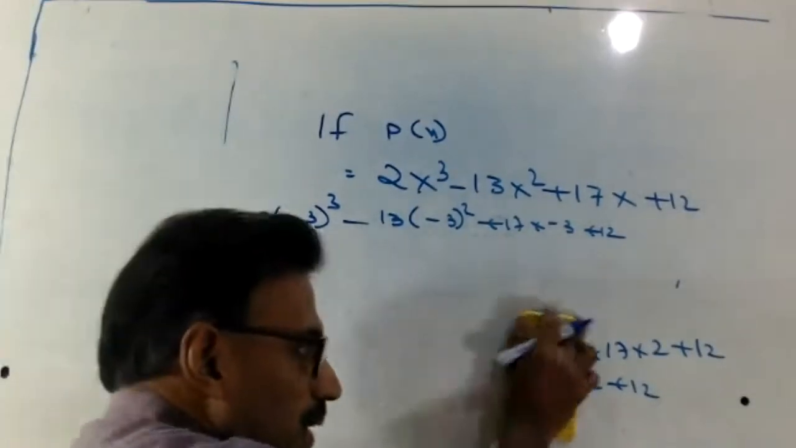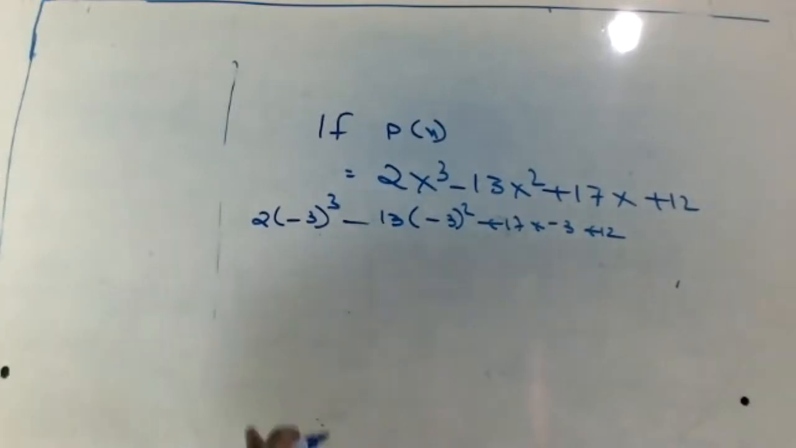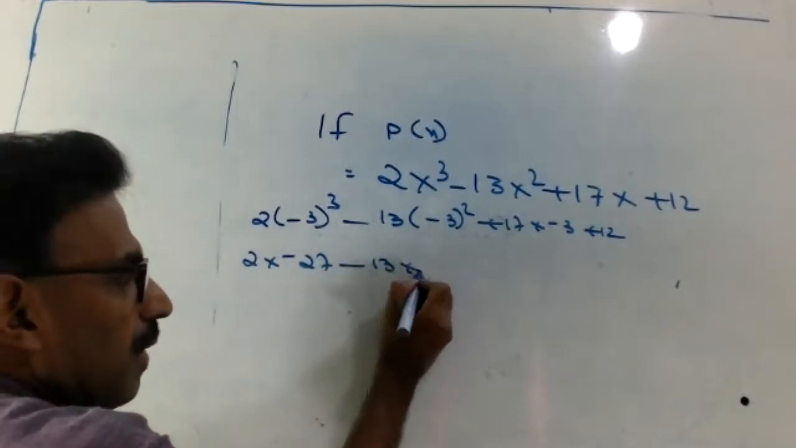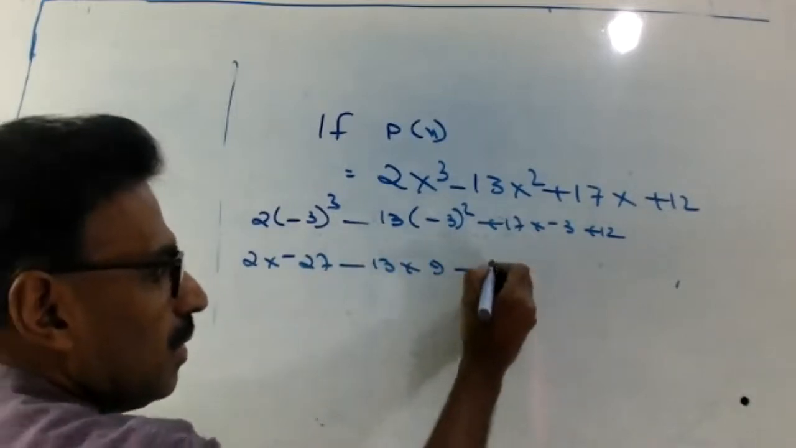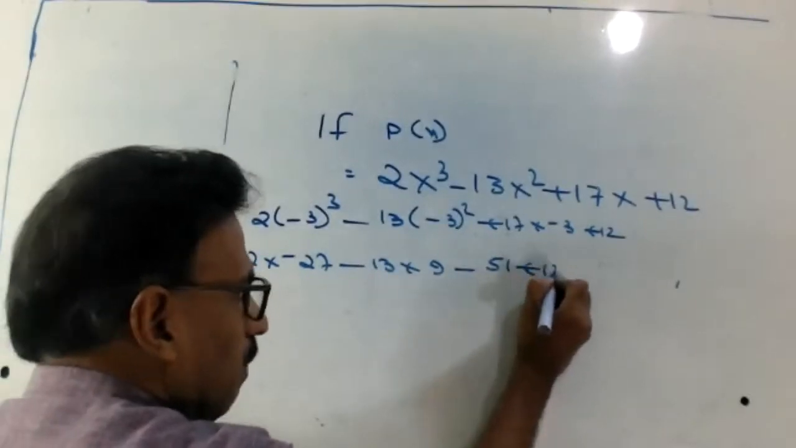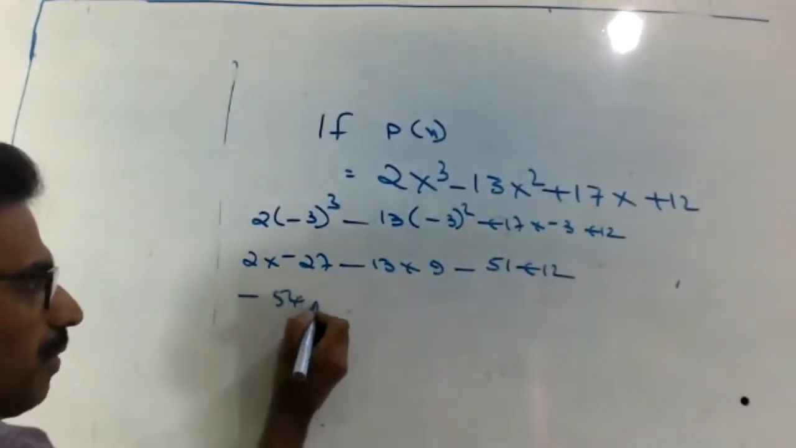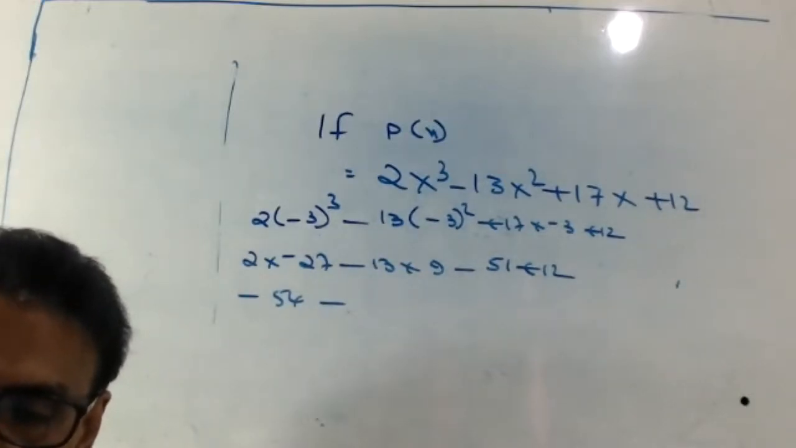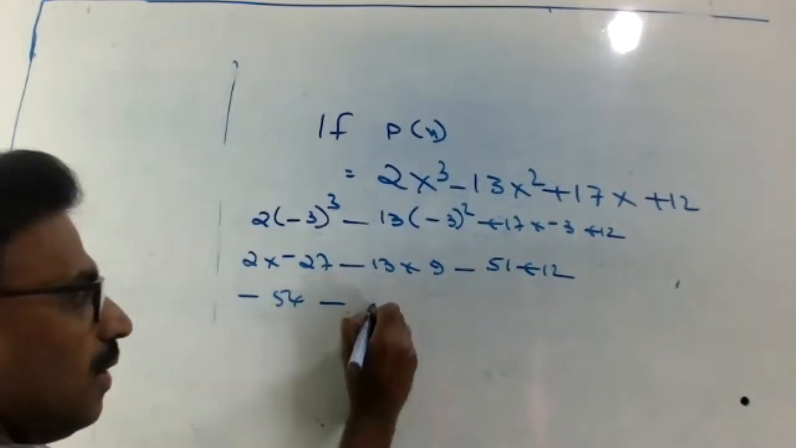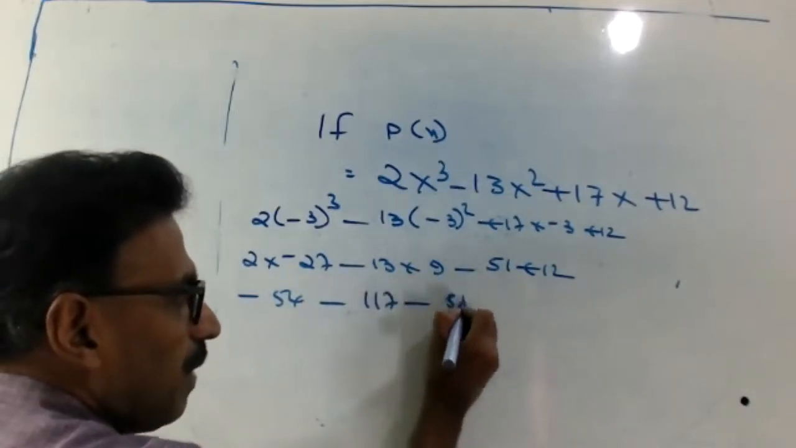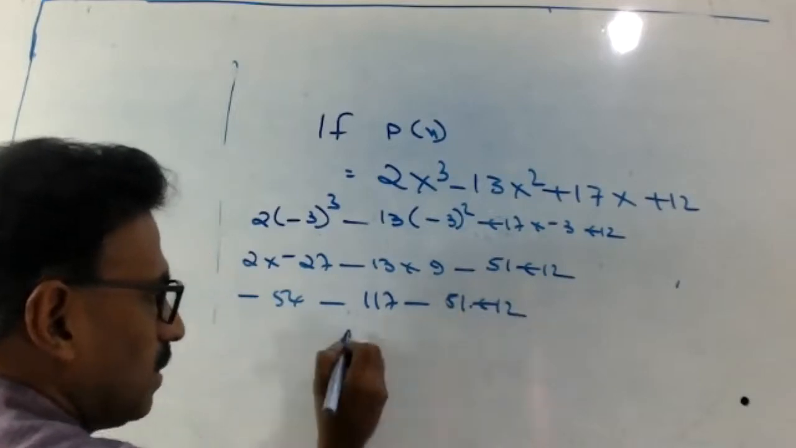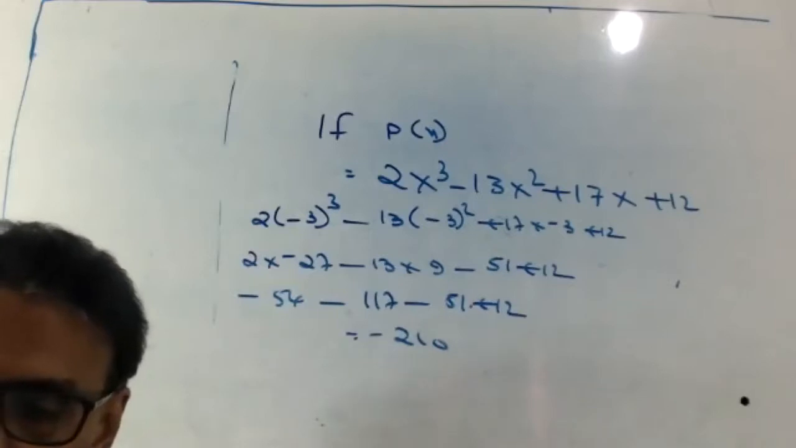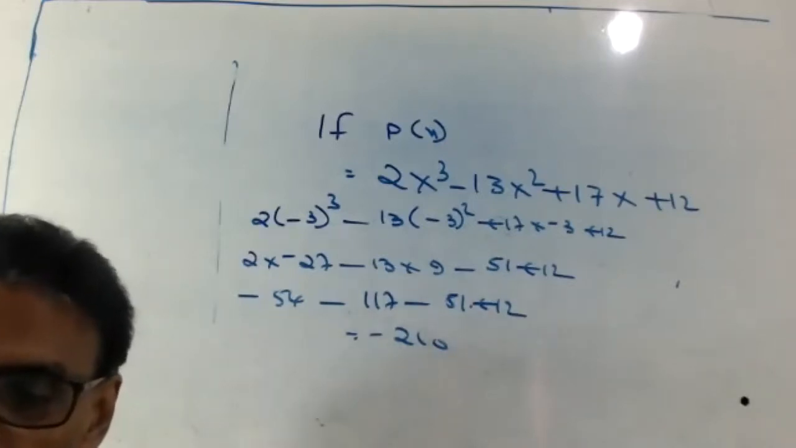Okay, so those are asking doubt, they have no idea in multiplication. 2 into minus 27, 13 into 9, minus 51 plus 12, minus 54, correct or no? Minus 13 into 9, how much? 117. 117 minus 51, okay, plus 12. Answer is minus 210. Why asking such multiplication, division, and all?